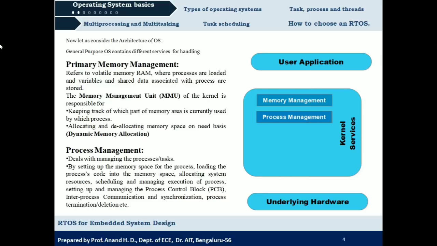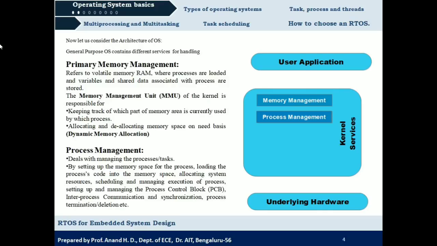Your program, which you are going to execute, can be divided into a number of small parts, and each part of that program is called a process. Or your entire program can be a single process, in which case it is called a single process program. So the first thing is allocating the memory space for the process. The next thing is loading the process code. The code corresponding to that particular process should be loaded into the memory space for execution. That is also done by the process management service.